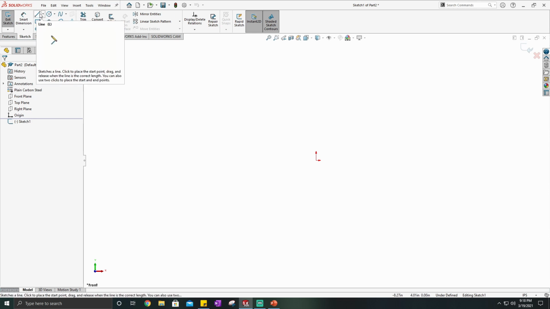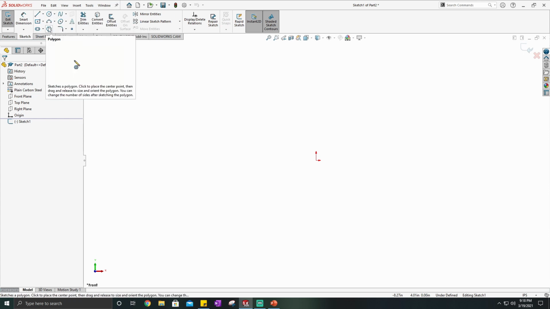These are pretty basic. I have a line, a circle, a rectangle, an ellipse, a polygon, a fillet. I can make a point, some text. I can add a plane later. It's a little bit more advanced, so we'll talk about it, and there are some other advanced sketch tools that I'll talk about in a future video. But for now, let's go ahead and make a rectangle. You'll notice there's a drop down arrow as well, which shows you all the different types of rectangles you can make.